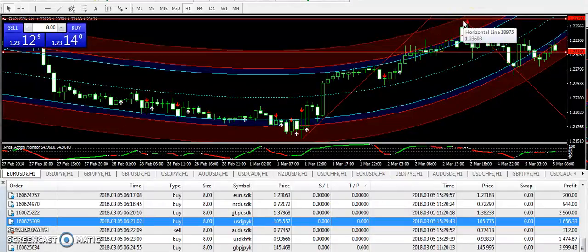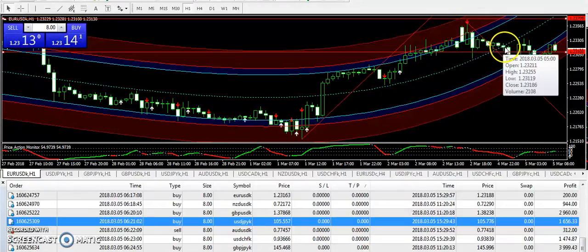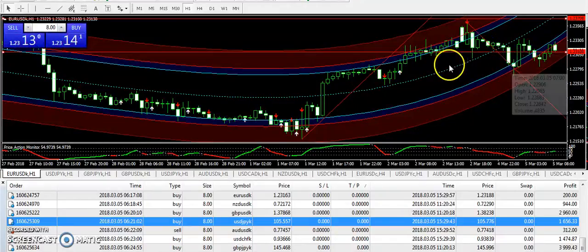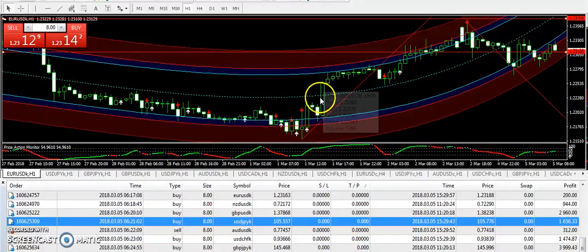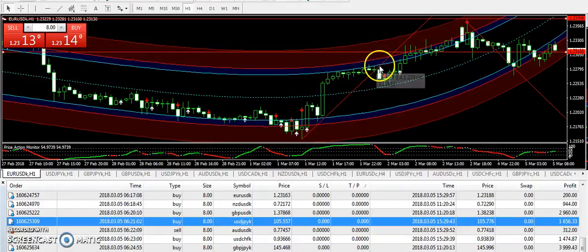So these red boundaries are going to help you. When the market stays below the dotted line, the market gets more drop. When it stays above the dotted line like this, then the market gets more gains. This is how this trading system works. And moreover guys, this is all about today's analysis.